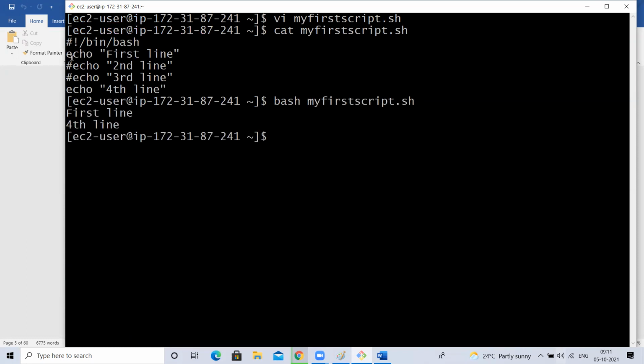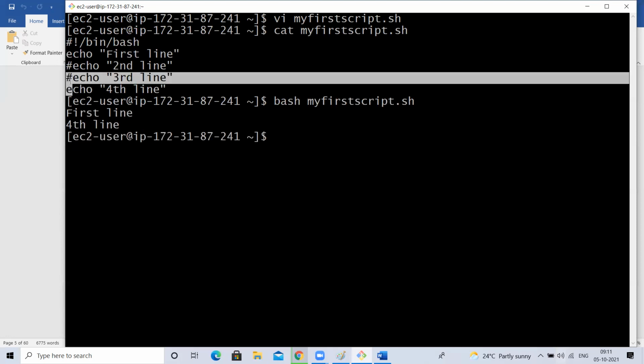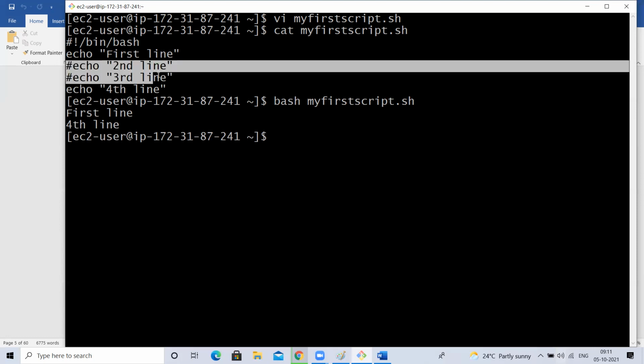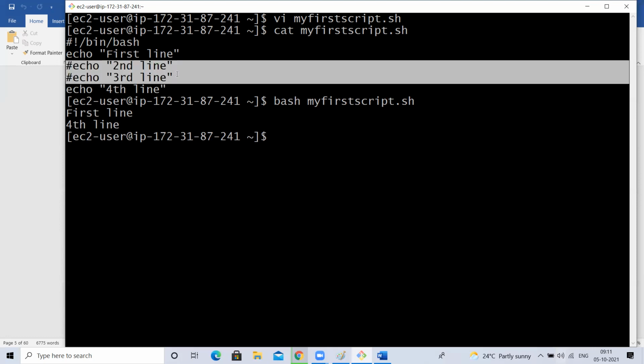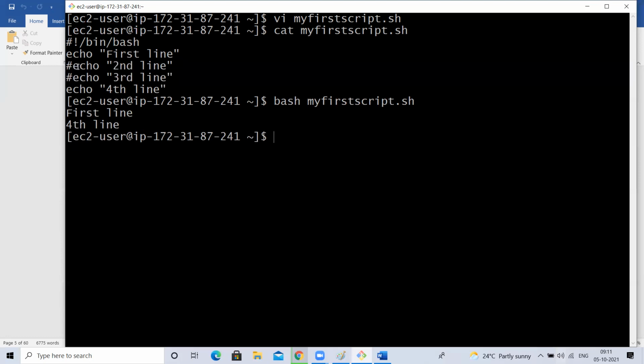So how many lines are getting executed? 2 lines. First and last line. Why are the second and third lines not getting executed? Because I commented them. This is how we comment a line, hash, right? Whatever lines you have commented will not participate in the execution. Means those will not be executed.